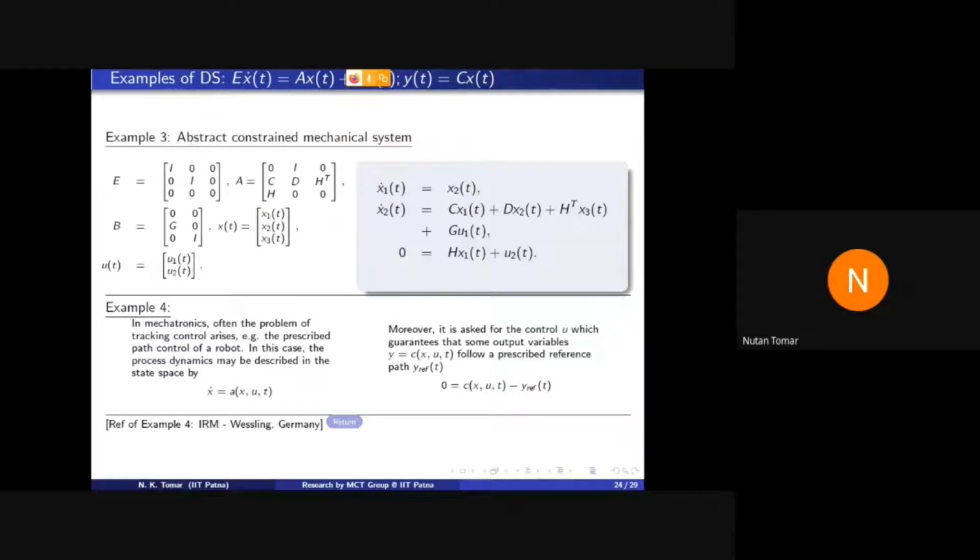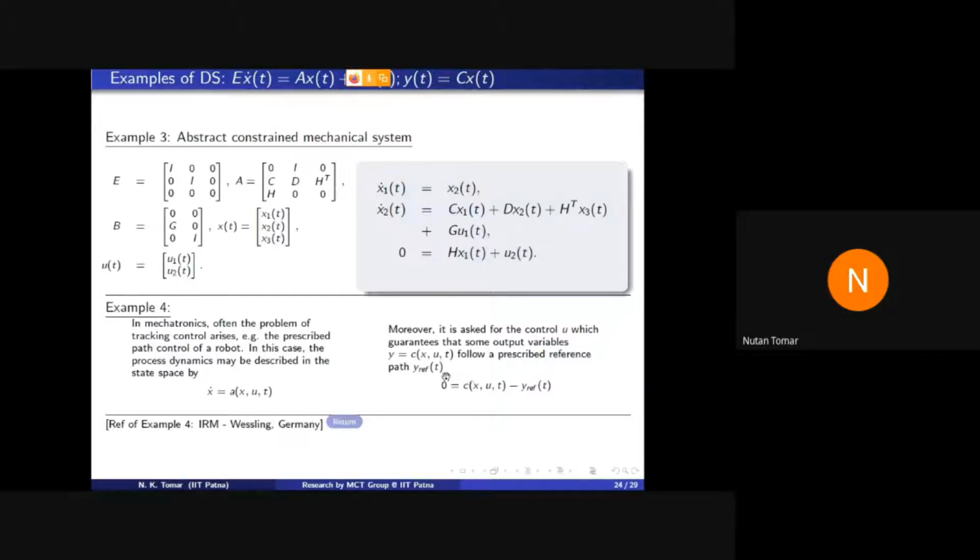See, here in example 4, I have given a particular example of constraint mechanical system. In mechatronics, often the problem of tracking control arises. For example, the prescribed path control of a robot. In this case, the process dynamics may be described by this set of differential equations, and moreover, it is asked for a control U which guarantees that some output variable follow a prescribed path.